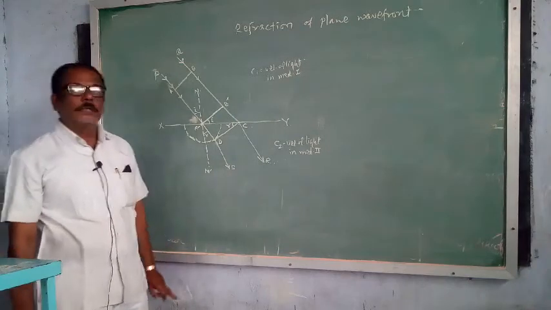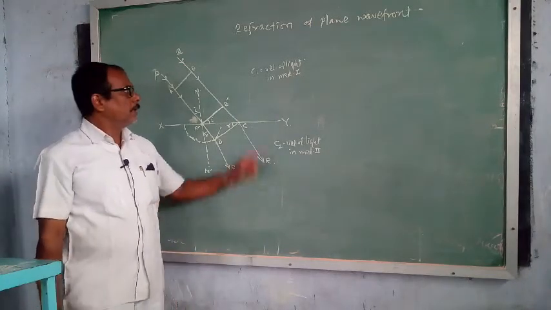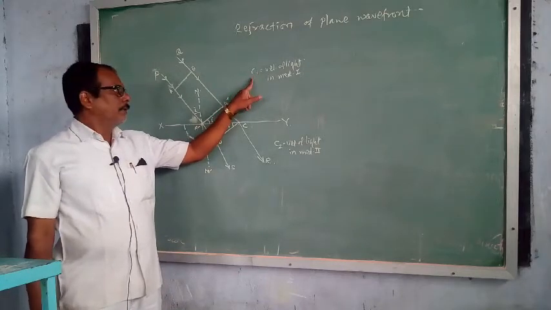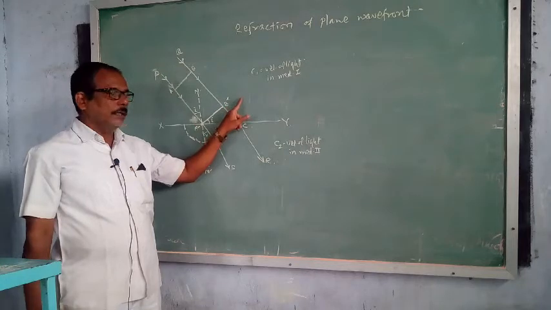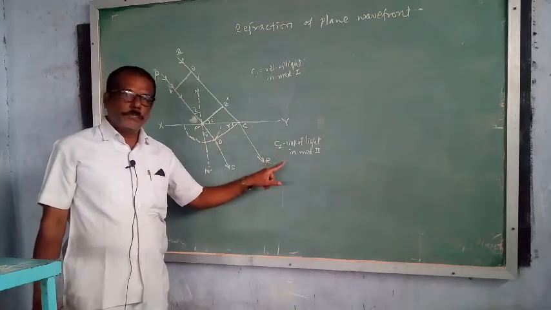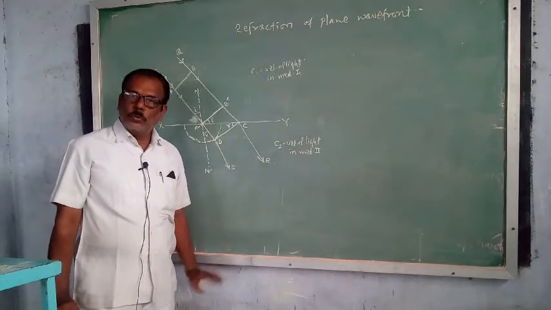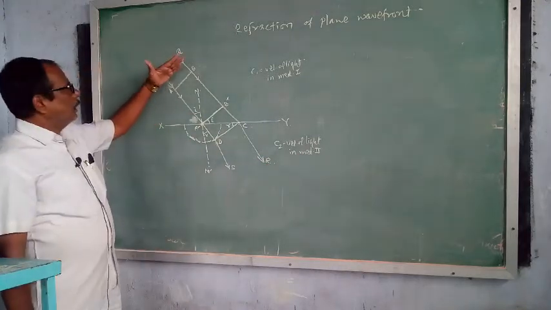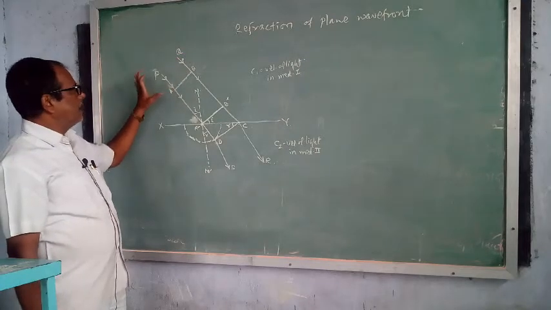As we know that velocity of light changes as medium changes, therefore C1 is the velocity of light when light is in rare medium or medium 1, and C2 is the velocity of light in denser medium or medium 2. So this is a plane wavefront AB bounded by the rays PA and QB.